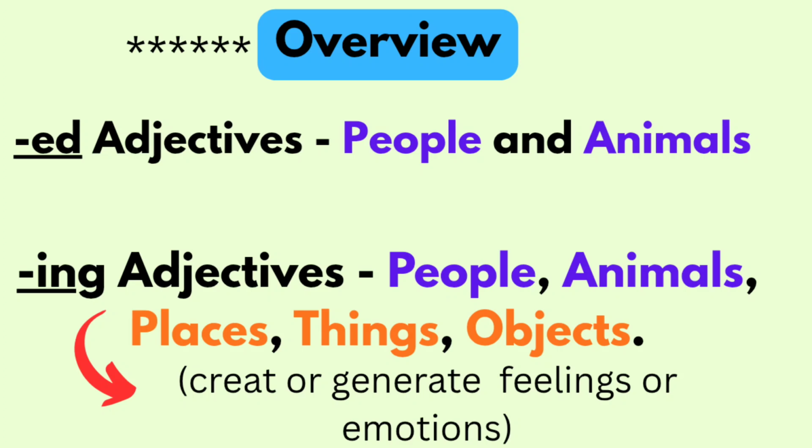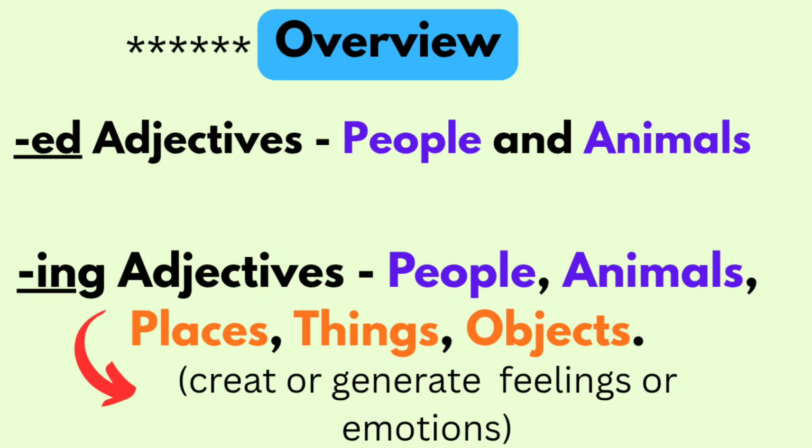Here, generally, something creates emotions to people and animal. Yeah, the place is interesting, you are confusing, and your bike is fascinating, and this gift is attracting. So ing adjectives are used for people, animals, places, things, objects. Yeah, this bird is interesting.